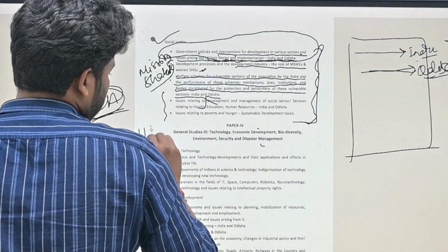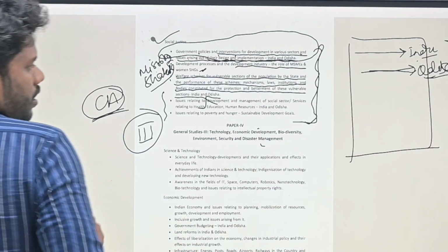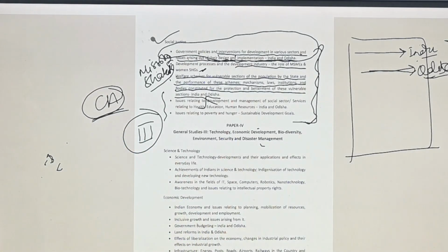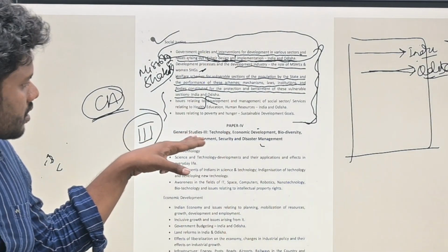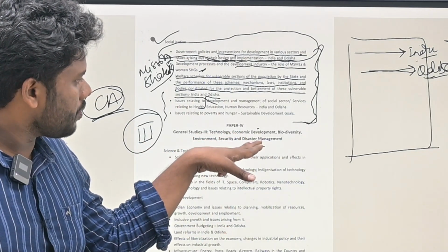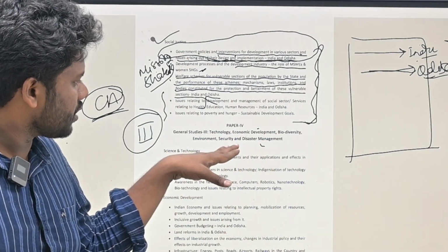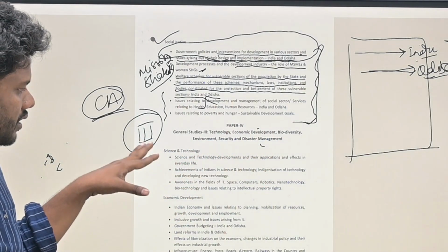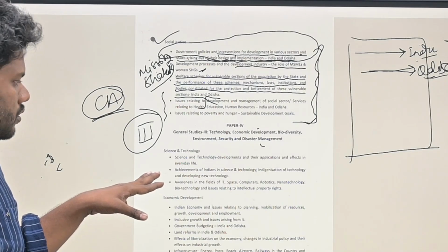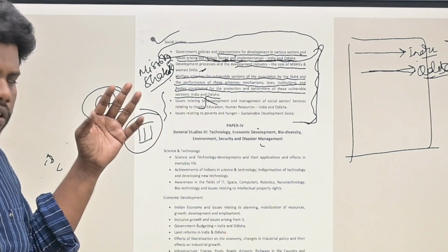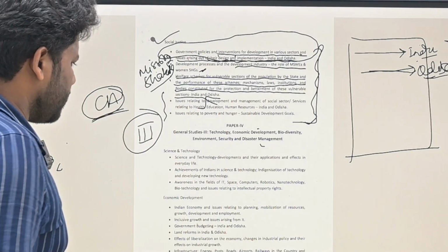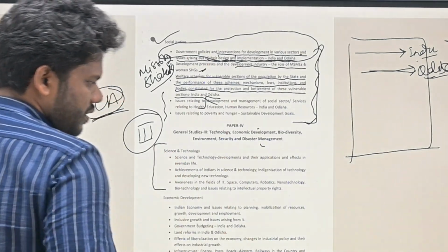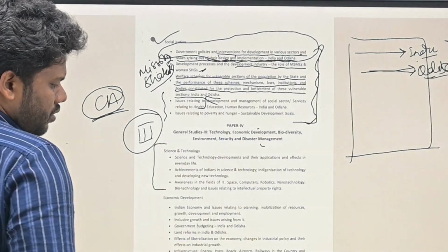Next one is GS Paper 3 of the OPSC Civil Services Mains examination. It covers technology, economic development, biodiversity, environment, security and disaster management. The first one is science and technology. This is something related to your lessons. It is a common phenomenon, and a generalist idea will be sufficient for answering this part.